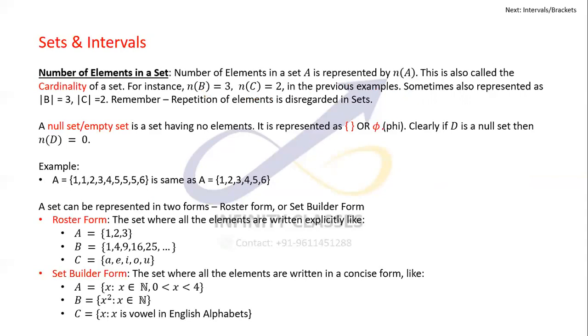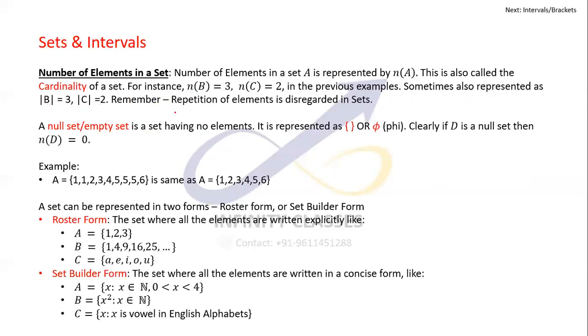Sometimes it is also represented as mod of B or mod of C. This is just a symbol, so be careful about it. It's just a simple symbol. Whenever B is a set and we write these straight lines around it, we generally mean the cardinality of the set. So clearly this is nothing but N of B itself. It's the same as N of B or N of C.